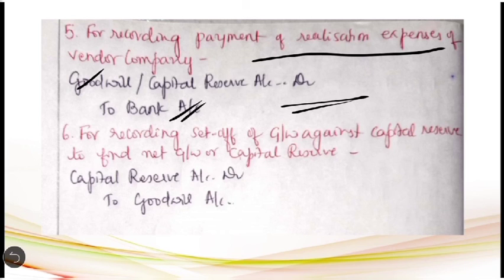Then the last entry, that is the sixth entry, has to be passed for recording set off of goodwill against the capital reserve to find out net goodwill or net capital reserve. So if we have in the balance sheet both goodwill and capital reserve, it has to be set off against each other by passing the following entry in order to calculate whether there is net goodwill or net capital reserve. So here the entry will be capital reserve account debit to goodwill account. So these are the entries to be passed in the books of purchasing company for the acquisition of business of the selling company. That's it for the present video.